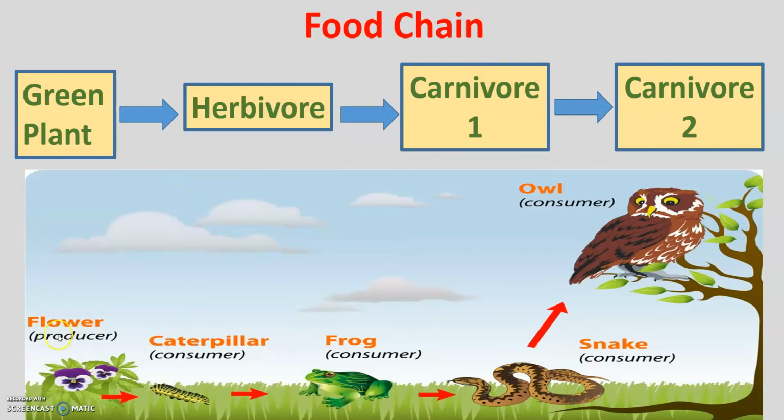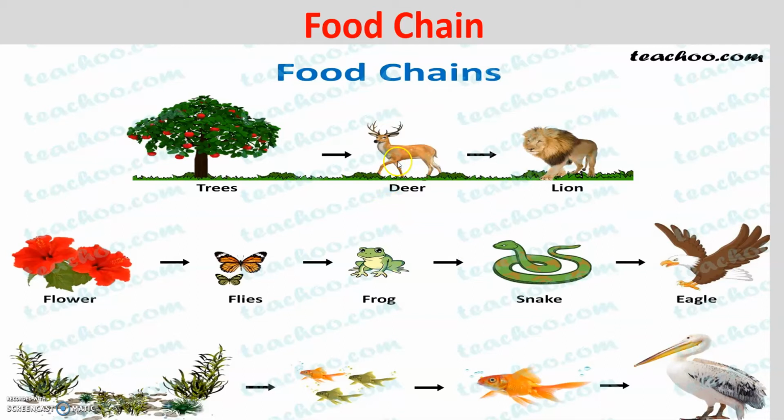So, for example, we have the flower over here. It's going to be the producer, then another consumer is going to eat it, which is the caterpillar. Then the frog is going to eat the caterpillar, then the snake will eat the frog, then the owl is going to eat the snake. So this is a food chain. Again, another food chain, we have this apple tree. The deer is going to eat the tree, and the lion is going to eat the deer.